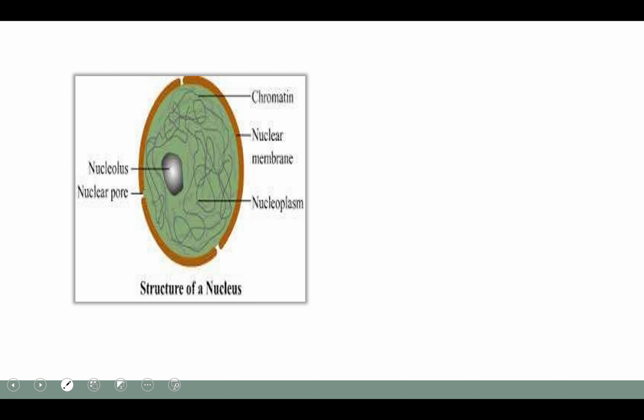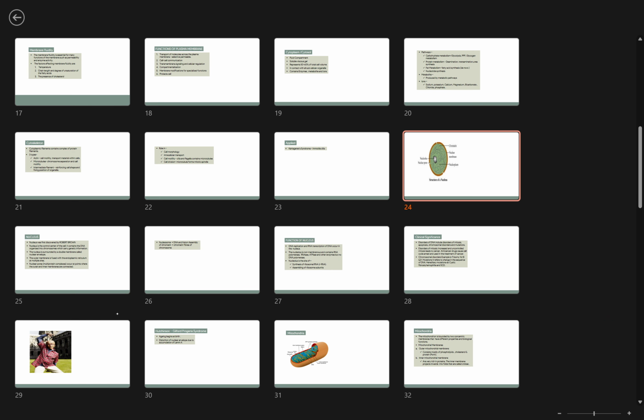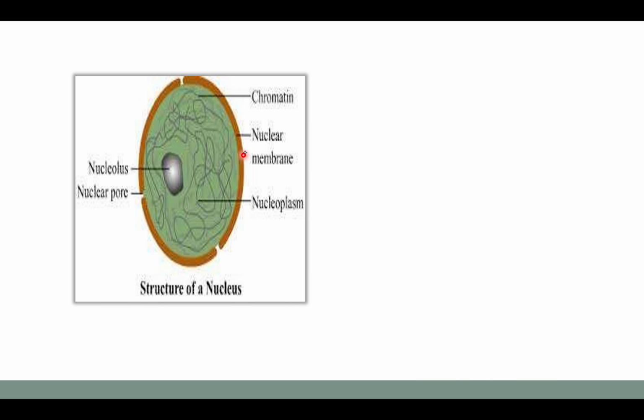Now we'll talk about the next organelle, which is the nucleus. As you can look at the diagram here of the nucleus, the nucleus has two nuclear membranes, outer and inner. It has a nucleoplasm which contains chromatin. In the center there is the nucleolus, and the nuclear membrane has a pore which is called the nuclear pore. It is a gap between the outer and the inner nuclear membrane.